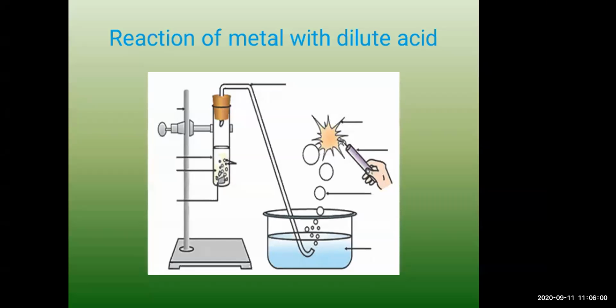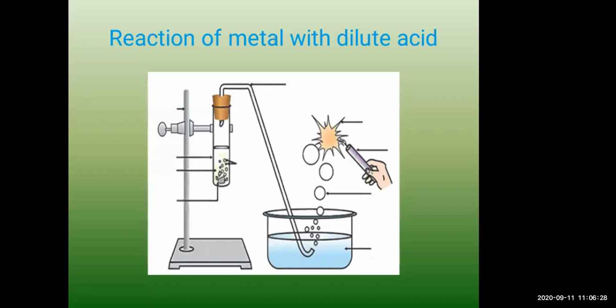So the reaction goes in this way: magnesium, Mg plus 2HCl, that is hydrochloric acid, reacts to form magnesium chloride, MgCl2, plus hydrogen. Similarly, aluminium reacts with hydrochloric acid to form aluminium chloride. In this way, iron and zinc also form iron chloride and zinc chloride. The reactions are also given, so in one or two reactions you should remember, right?